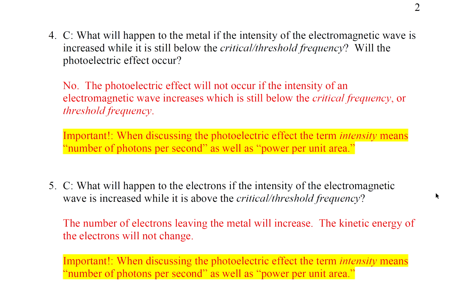Question number 4. What will happen to the metal if the intensity of the electromagnetic wave is increased while it is still below the critical or threshold frequency? Will the photoelectric effect occur? The answer is no. The photoelectric effect will not occur if the intensity of an electromagnetic wave increases, which is still below the critical frequency or threshold frequency. This is important. When discussing the photoelectric effect, the term intensity means number of photons per second as well as power per unit area.